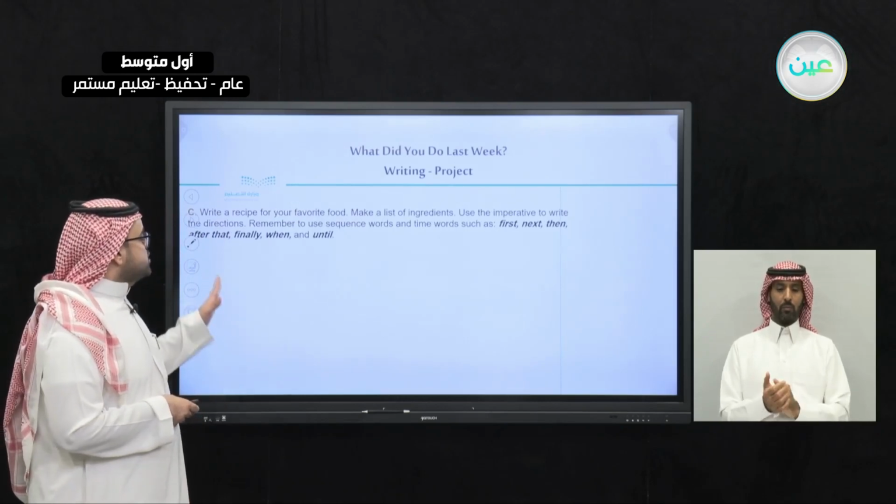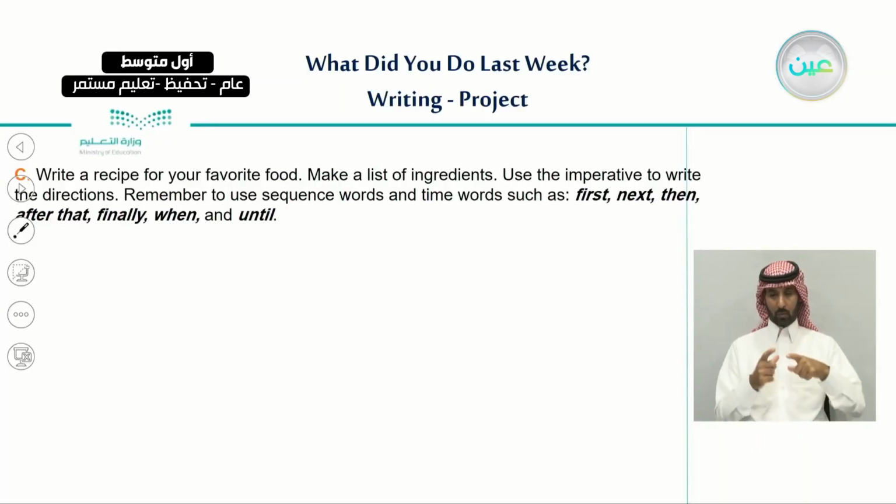So write a recipe. Let's move to the other exercise. Exercise number C. Write a recipe for your favorite food. Make a list of ingredients. Use the imperative to write the directions. Remember to use the sequence words and time words such as first, next, then, after that, finally, when, and until.